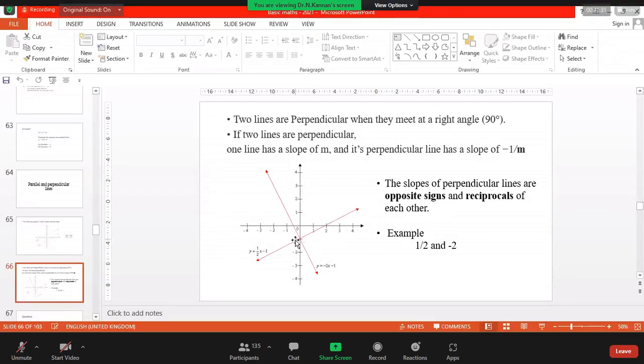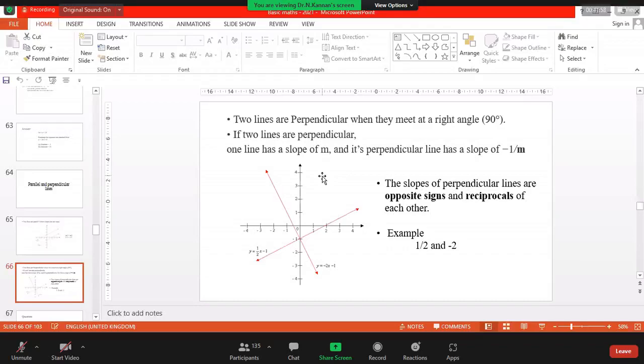Okay. Yes, sir. So if you want to have this condition, of course, you have to be in a position to have one scenario. If two lines are perpendicular, one line has a slope of m, okay, and it is perpendicular.